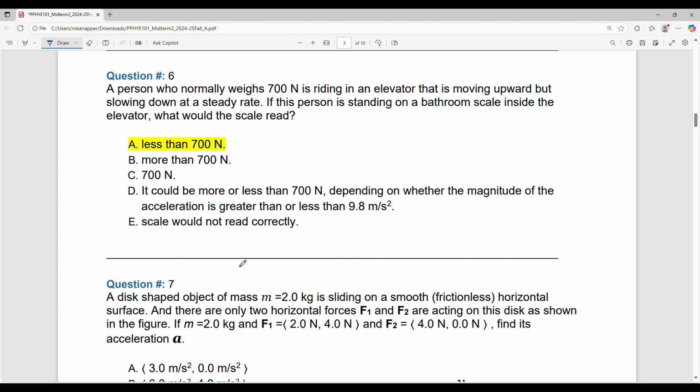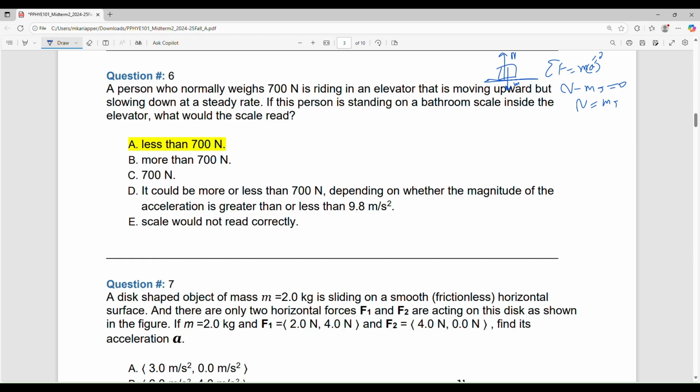If you have the box, and this is the N, and this is the mg, and the elevator is not moving, for example, then you can say net force is equal to mass into acceleration, but the acceleration is 0. Then you will get N minus mg equal to 0, N is equal to mg.